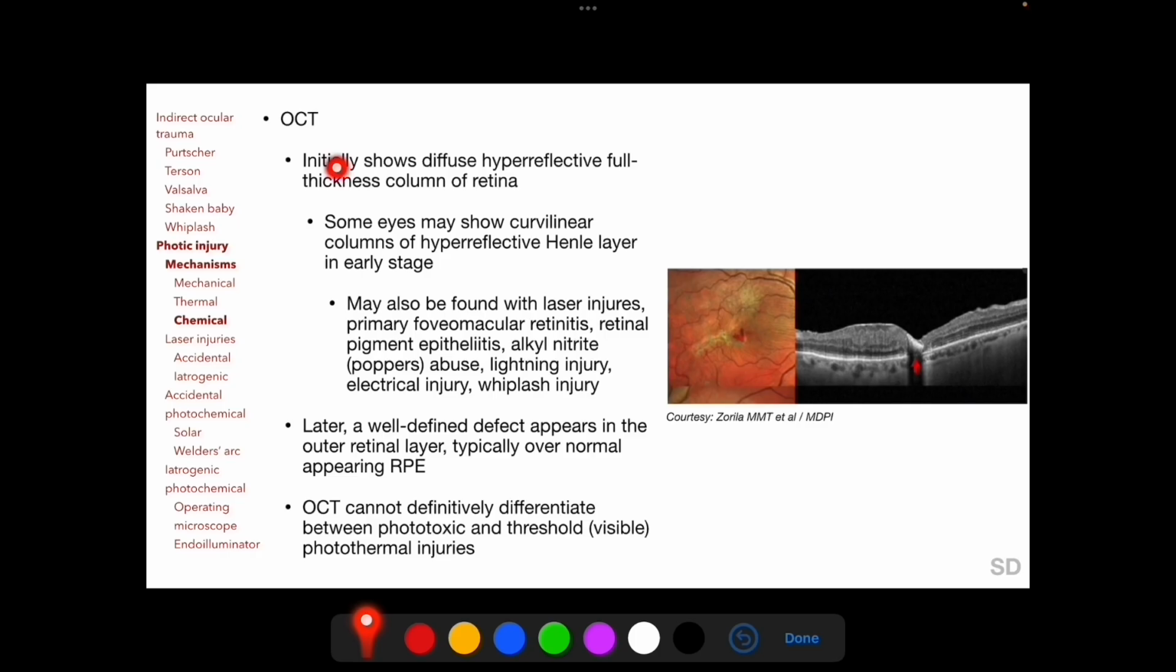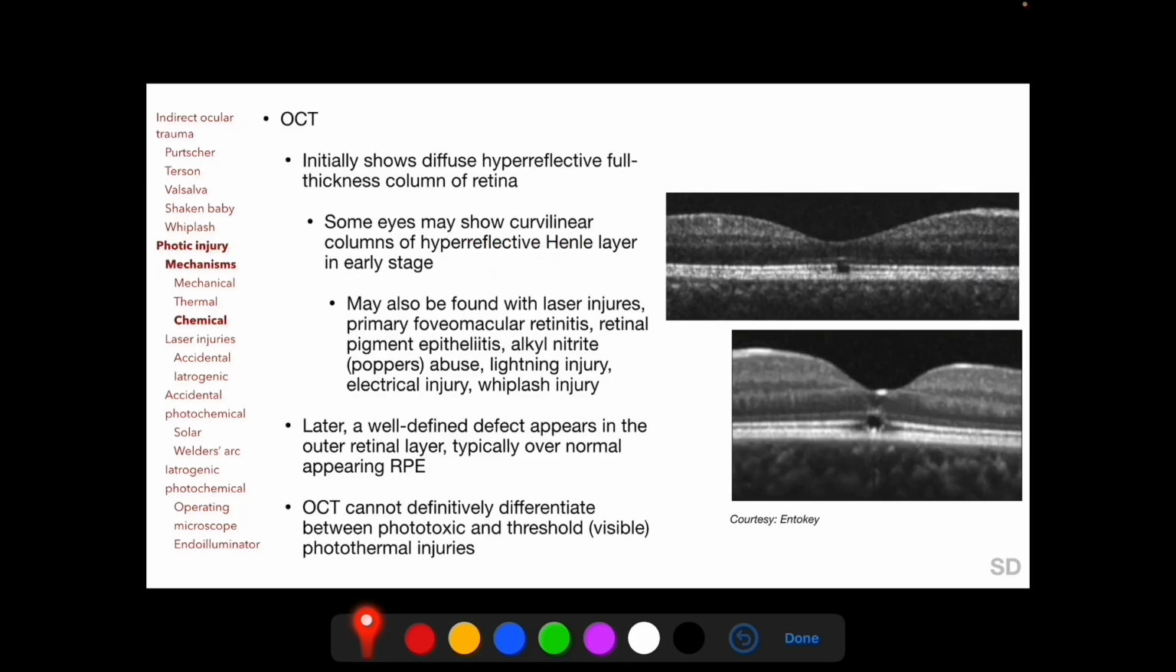OCT initially shows diffuse hyperreflectivity of a full-thickness column of retina, as may occur following photothermal injury, but some eyes may show curvilinear columns of hyperreflective Henle's layer in the early stage, as seen here in this OCT image. Later, a well-defined defect appears in the outer retinal layer, as seen here in these two OCT images, typically over normal appearing retinal pigment epithelium, but in some cases the retinal pigment epithelium may also appear to be damaged.